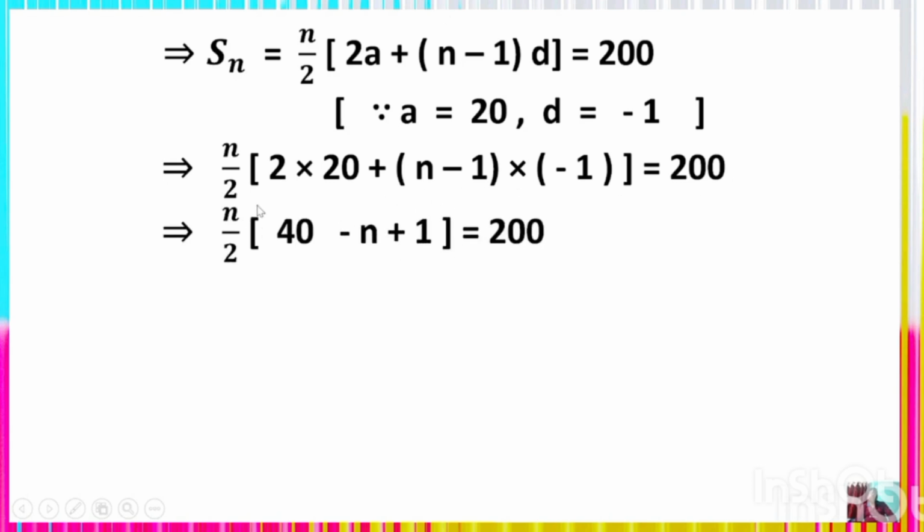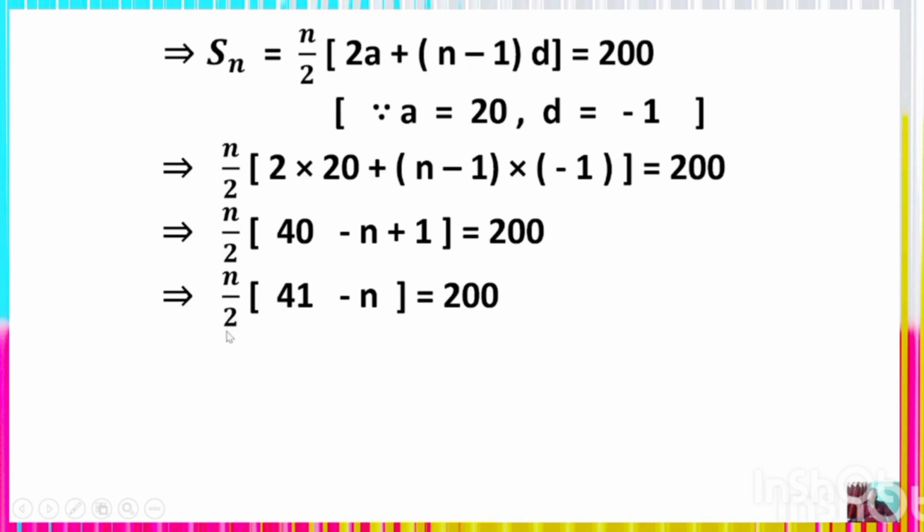n by 2 whole into 20 multiplied by 2, which is 40, minus 1 into n, which is minus n, minus 1 into minus 1, which is 1, equals 200. Thus n by 2 whole into 40 minus n plus 1 equals 200, and n by 2 whole into 41 minus n equals 200.